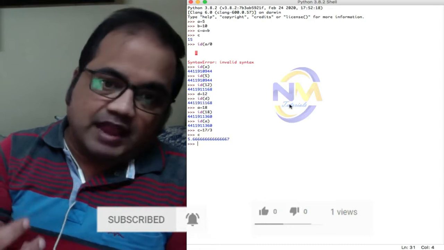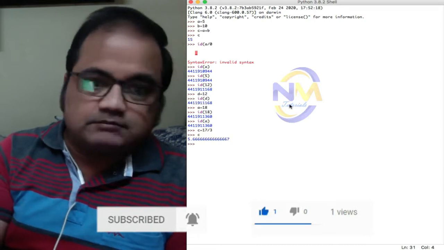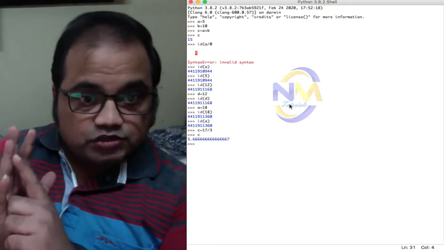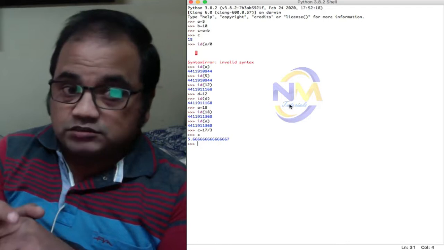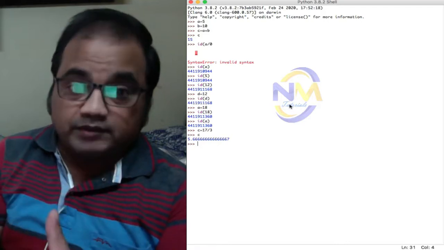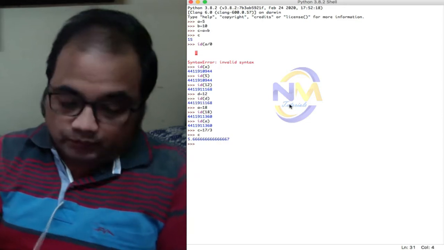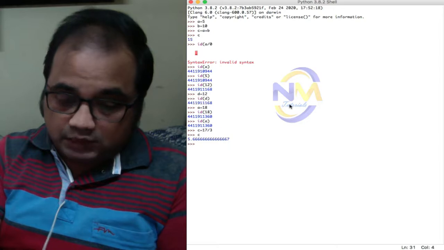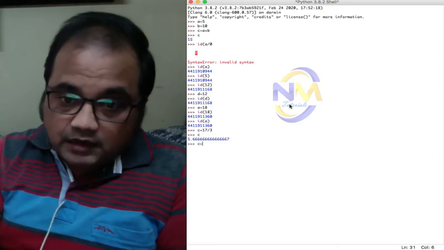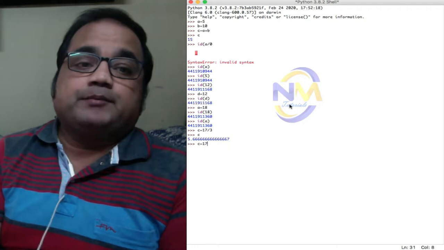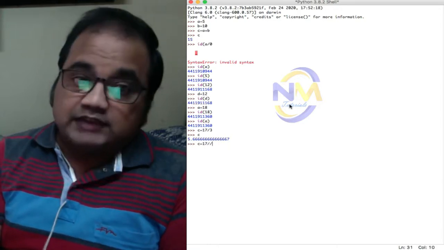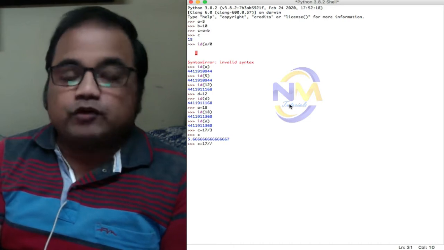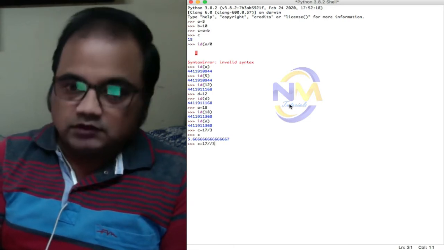In arithmetic we have basic arithmetical operators: plus, minus, division, multiplication, integer division, exponentiation, that is power, if I want to calculate the power, right? Now look here, same value, if I give C is equals to 17 double slash, that is double divide, if I use the divide operator 2 times, then it performs integer division.